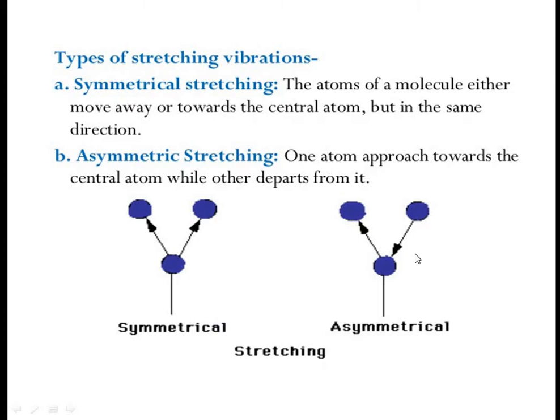Opposite to that, there is another type, which is asymmetric stretching vibration. One atom approaches the central atom while the other moves apart from it.